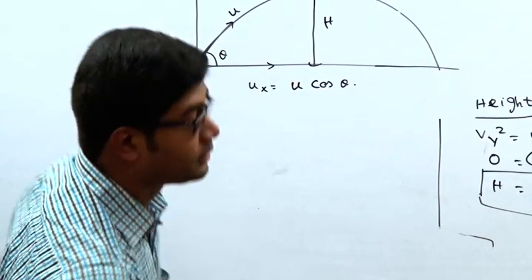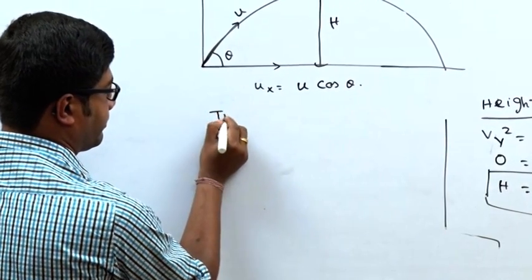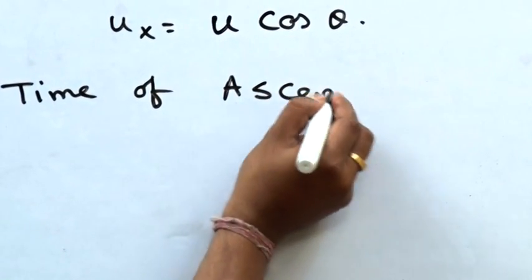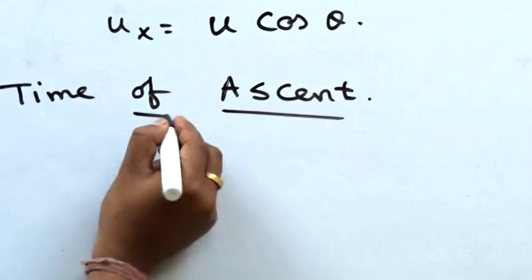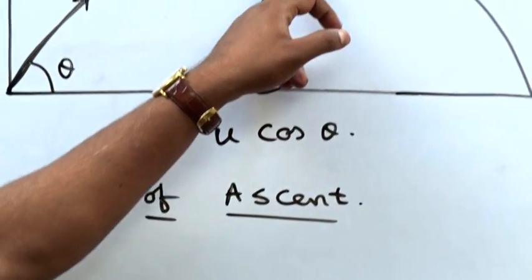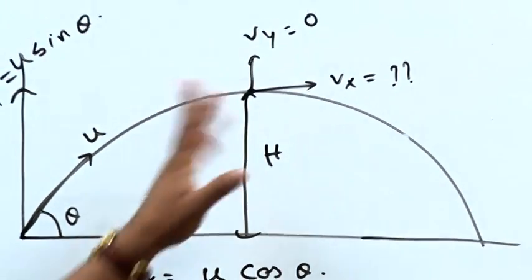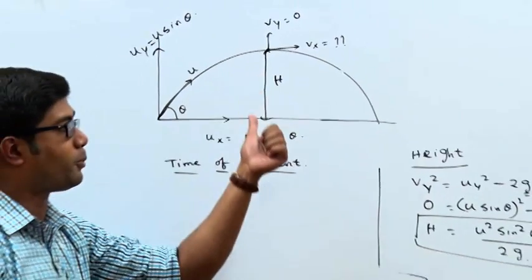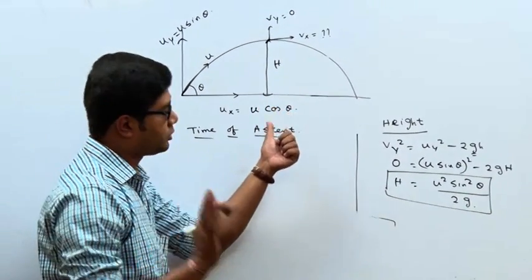Now we have to find the time of ascent. Time of ascent means the time taken from the ground to the topmost position. Ascent means upward, vertical, the y direction.